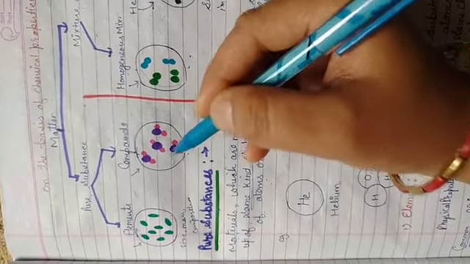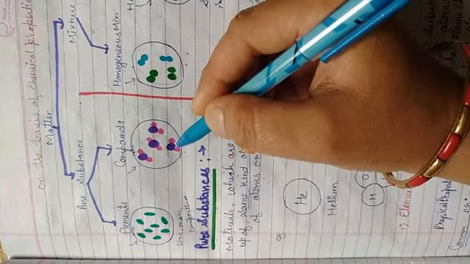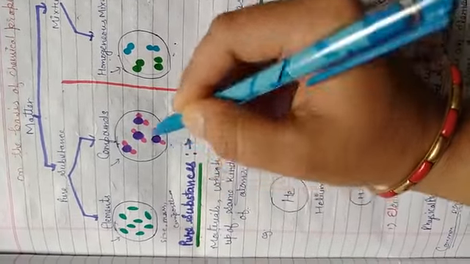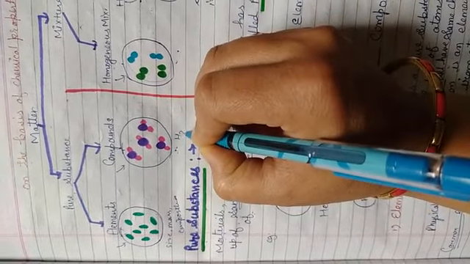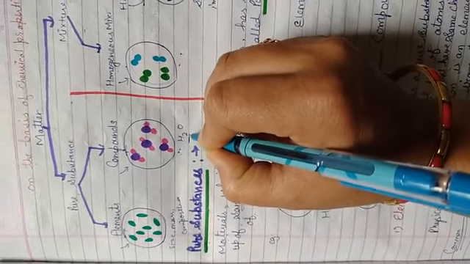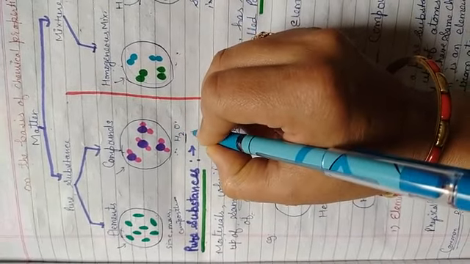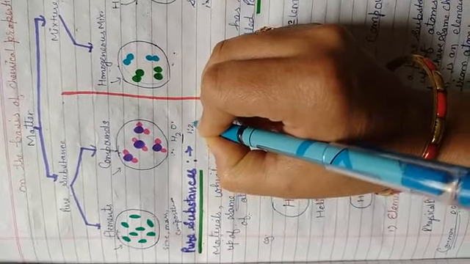Compounds, you can define as a pure substance made up of two or more elements chemically combined together in a fixed ratio. For example, take water. There are two atoms of hydrogen and one atom of oxygen. They are combined together in a ratio of 2:1.